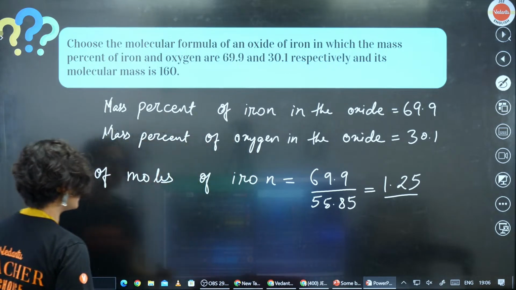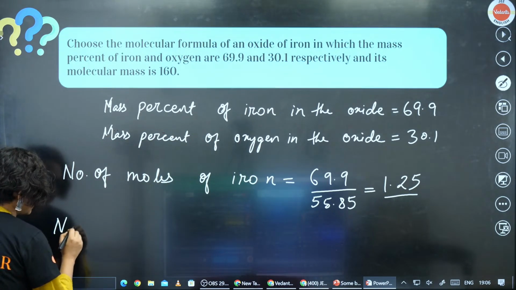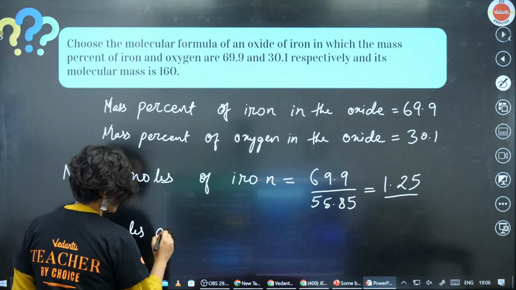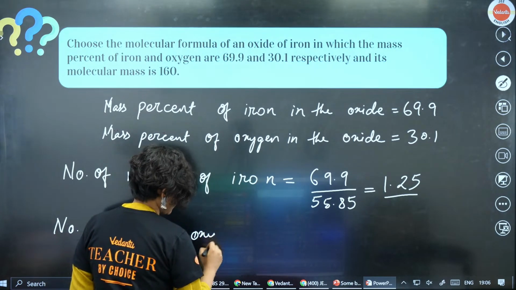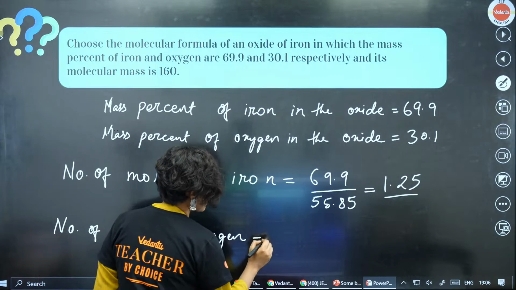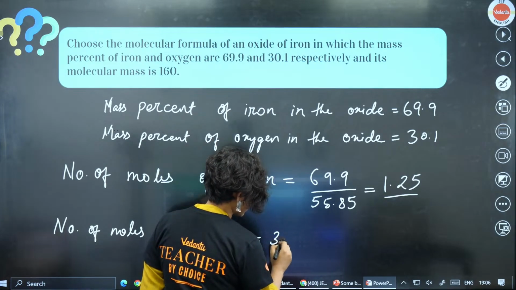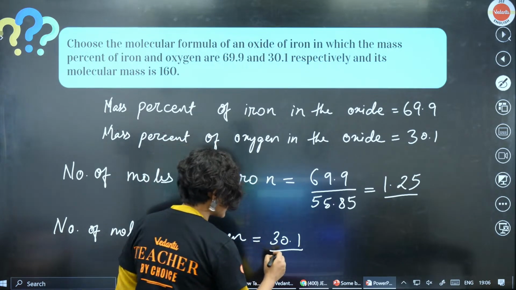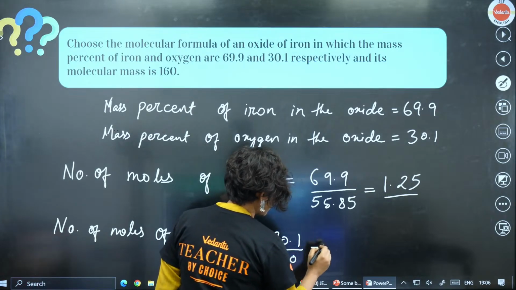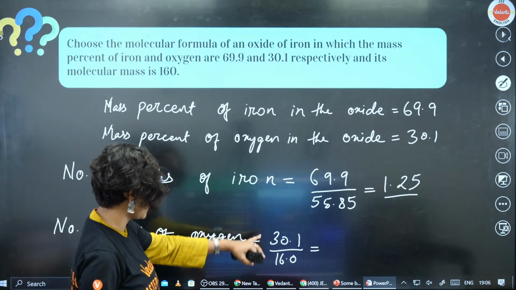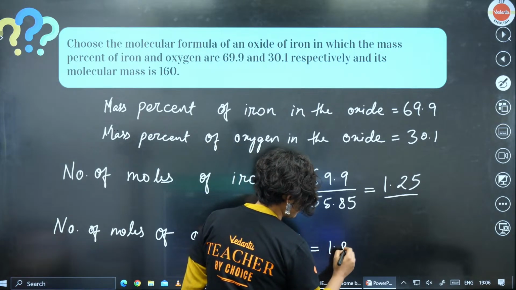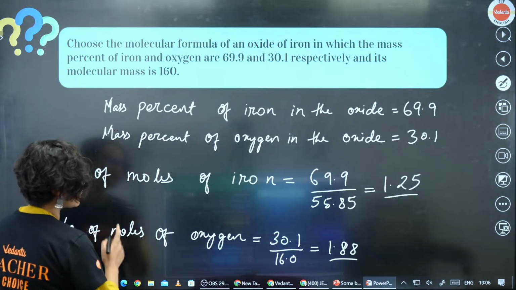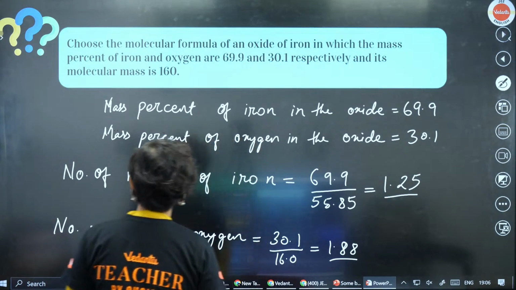Now what we have to do is also find the number of moles of oxygen. That is 30.1 divided by the molecular mass of oxygen, which is 16.0. So it will be equal to 1.88, right?